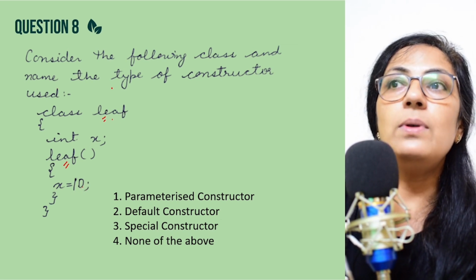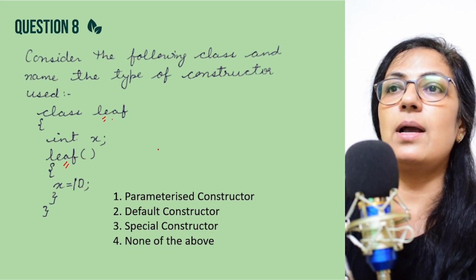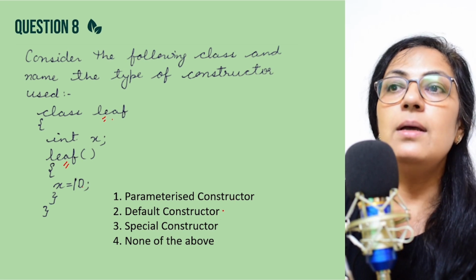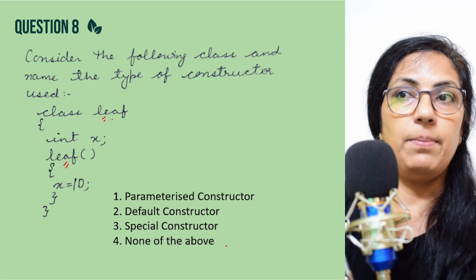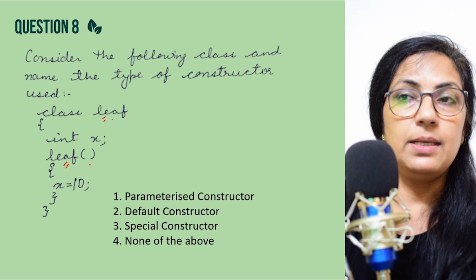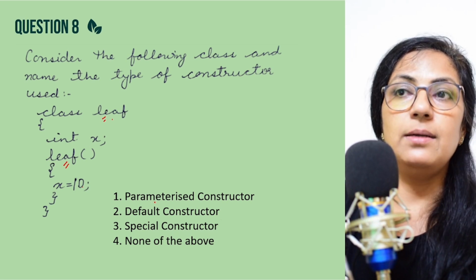So you have to name the type of the constructor. This leaf is a constructor. The options are parameterized constructor, default constructor, special constructor, and none of the above. Children, it is not taking any parameter within this. So it is not a parameterized constructor.